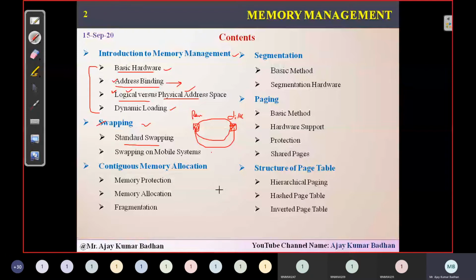Then the next important topic is continuous memory allocation. How the memory is allocated within the system, or how the data is stored in your system, that we are going to discuss in this. Basically, if we take an example of watching a movie, let us suppose the movie is of size 1.5 GB. The entire 1.5 GB will be executed simultaneously when you watch a movie without any lagging.